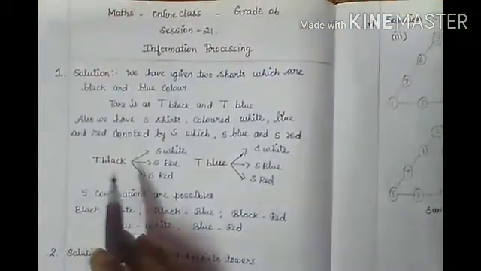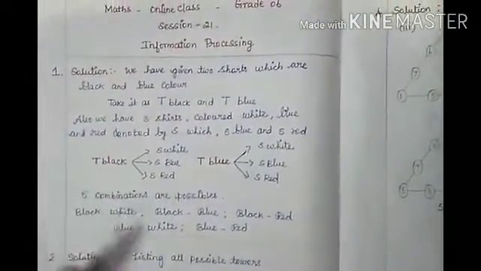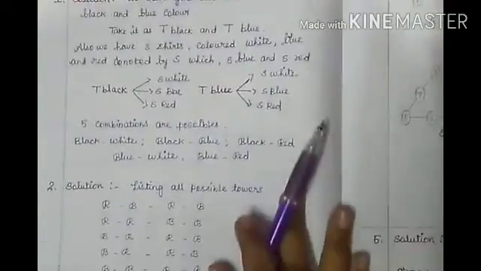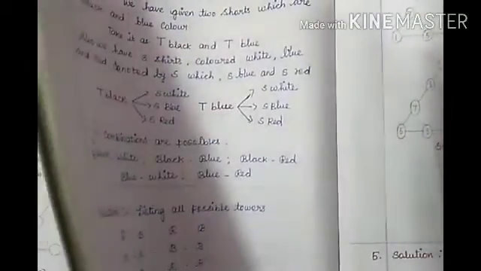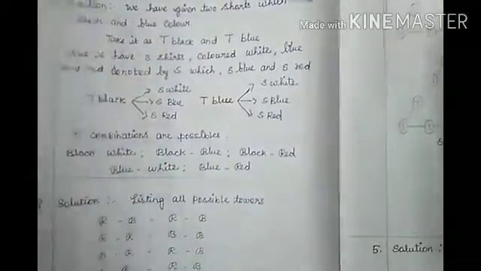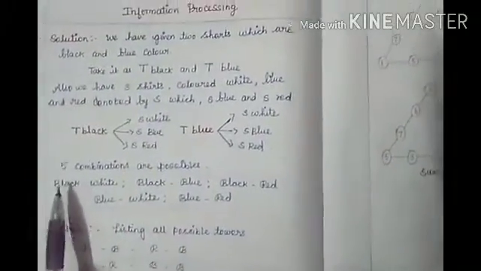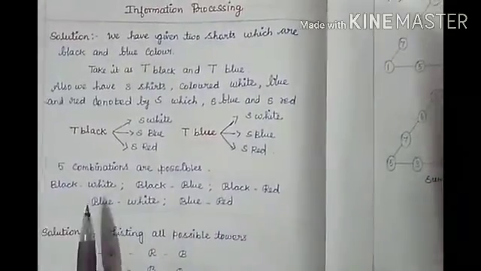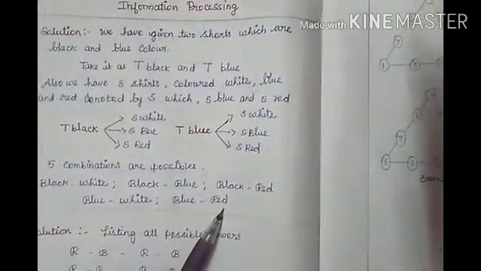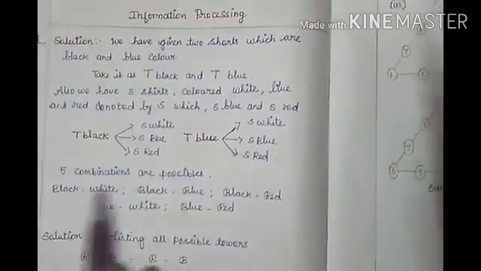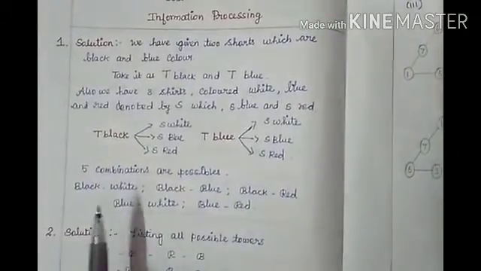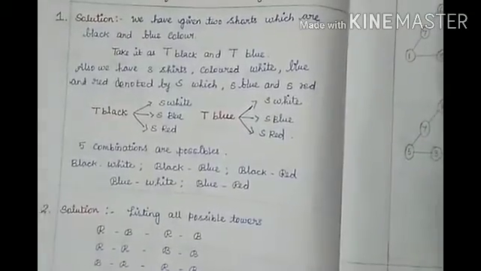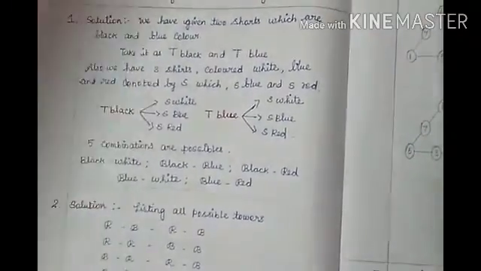See children, how many do we have? We have 2 shorts and 3 shirts, right? What are the colors we have for the shorts? Black and blue. With black we can have black with white, black with blue, black with red, blue with white, blue with red. So these are the 5 possible combinations. Clear? Next we will go for the second question. What is the second question given?